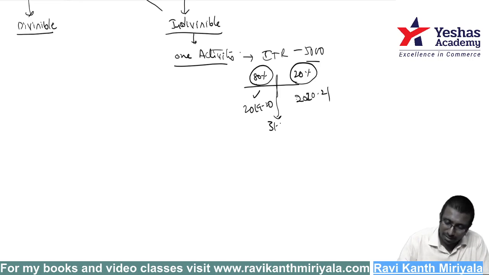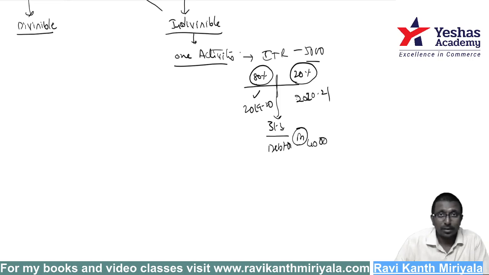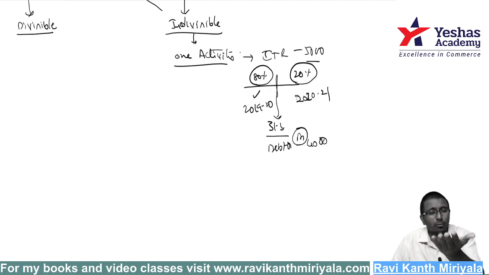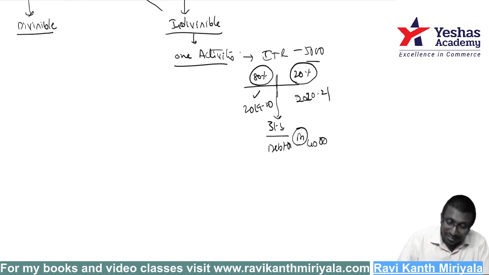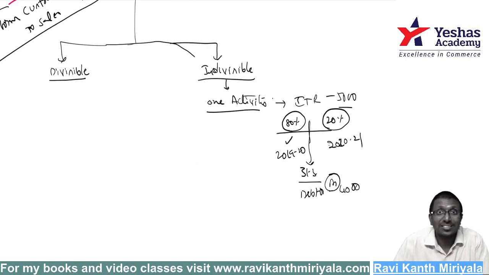On 31st March, can I say debtor account debit 80%, meaning 4000 rupees? If I say debtor account debit 4000, do I have the right to ask him, pay me 4000 rupees, I did 80% of the job? What will the customer tell? Whether you do 80% or 90%, get me the acknowledgement, then I will pay you 5000 rupees. I will get the right to receive 5000 rupees only when you complete it, not on a percentage basis. That's why it is indivisible; I cannot say this is divisible.